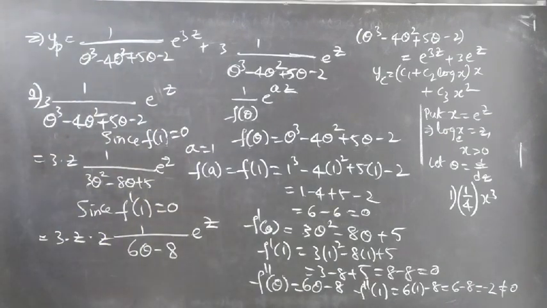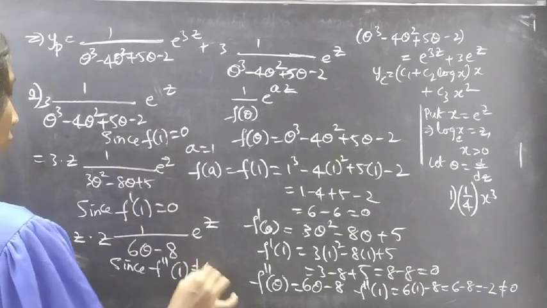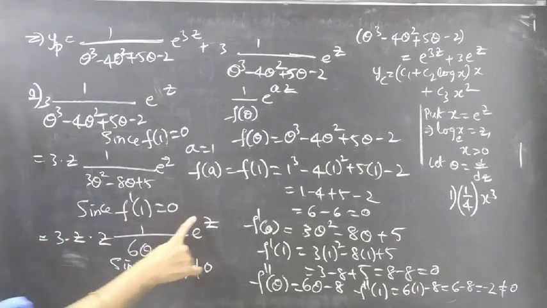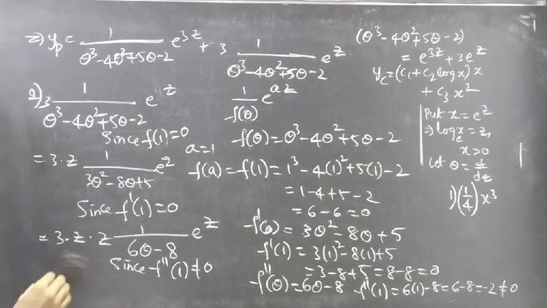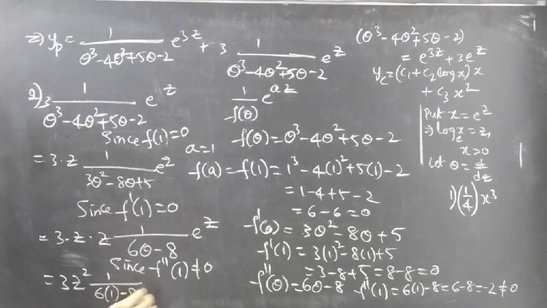Now, since f double dash of 1 is non-zero, we'll replace theta by 1. This equals 3 into z square into 1 by 6 into 1 minus 8 into e power z.